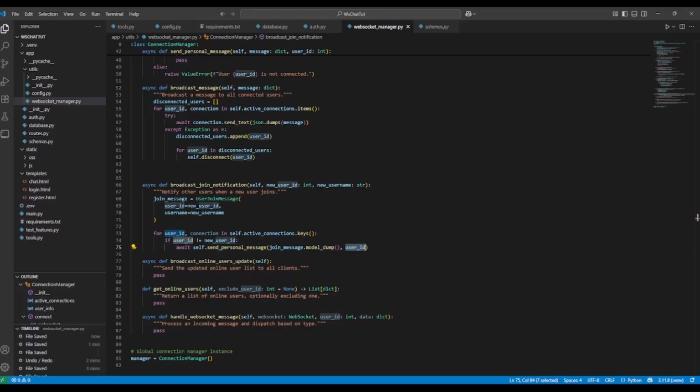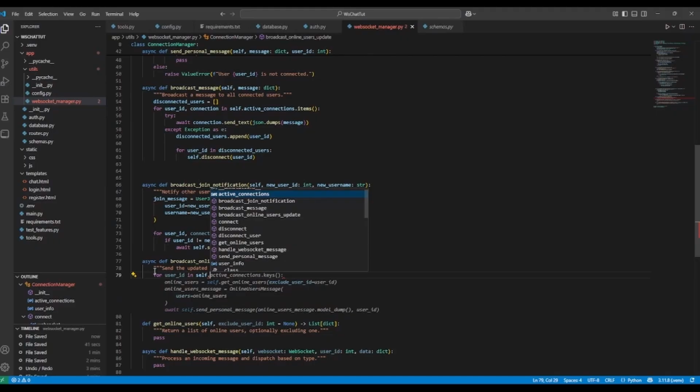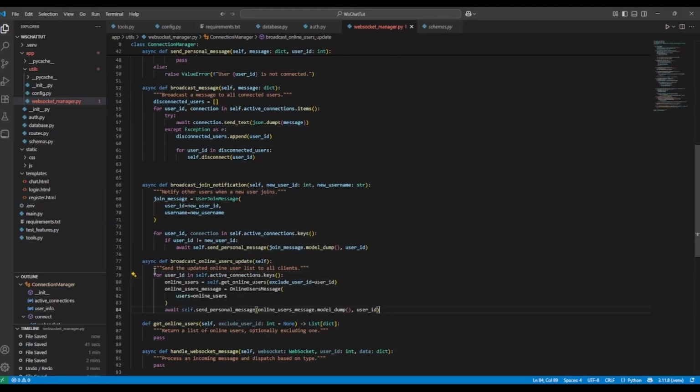And then we will broadcast online users update. So now we'll implement this method here, which just broadcasts any updates to the online users. So for user ID in self.active_connections.keys, our online users will be self.get_users_online, and we'll exclude the current user.